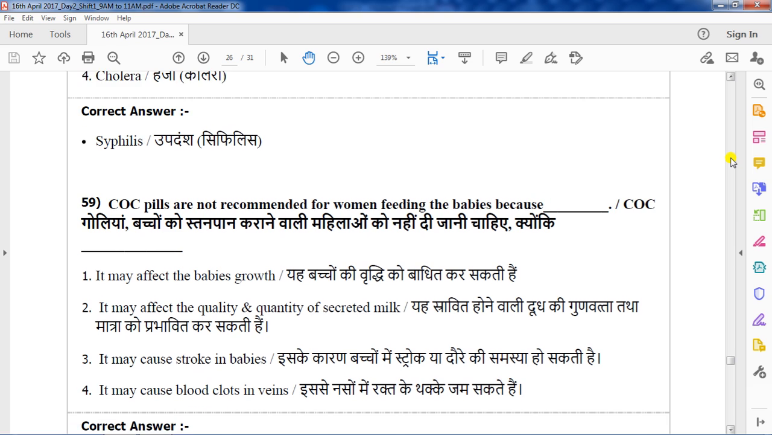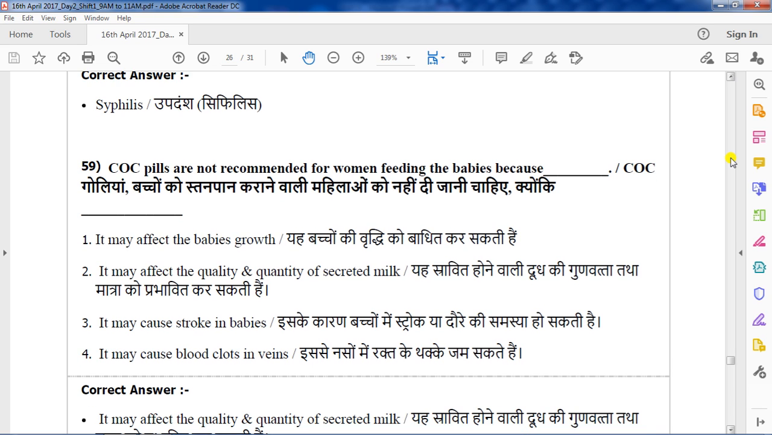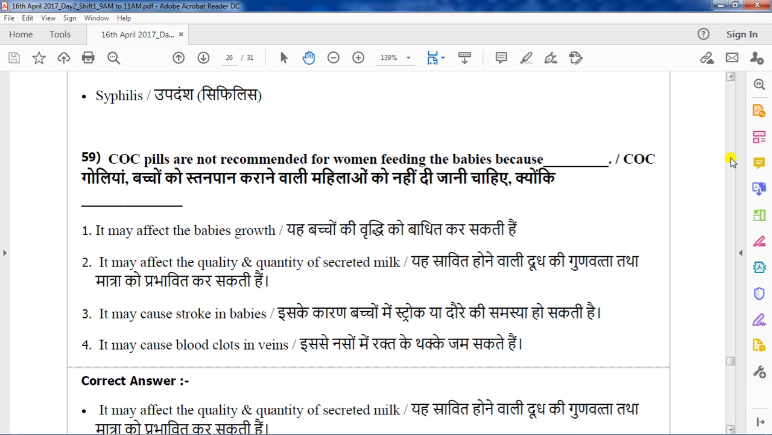Why? Options are: it may affect the baby's growth; option 2, it may affect the quality and quantity of the secreted milk; option 3, it may cause stroke in the babies; option 4, it may cause blood clot in veins. Correct answer is option 2. It may affect quality and quantity of the secreted milk.